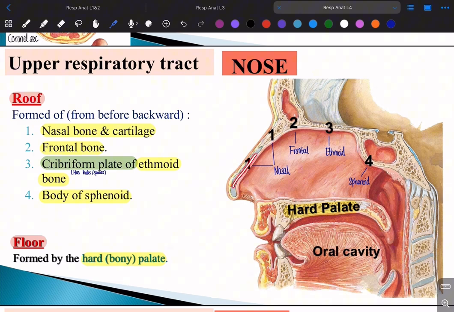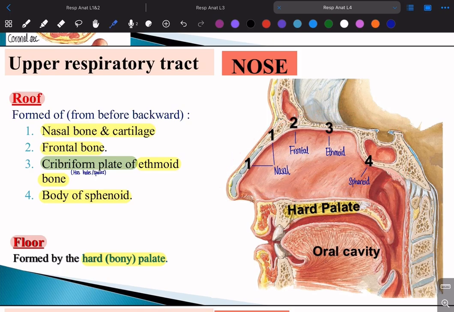First of all, we have a small cartilage, which is the nasal cartilage, but then the nasal bone. Then we have the frontal bone. Then we have the ethmoid bone, but not the whole ethmoid bone, only one part of it, which is known as the cribriform plate. Okay, cribriform plate of the ethmoid bone. And the last thing here is the body of the sphenoid. So this forms the roof of the nasal cavity.